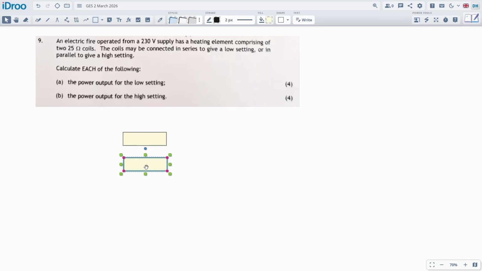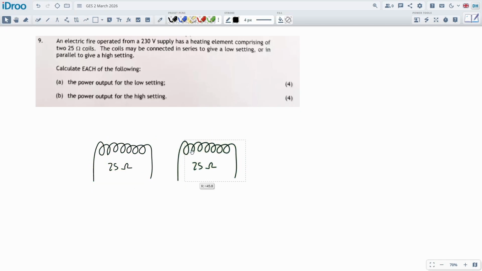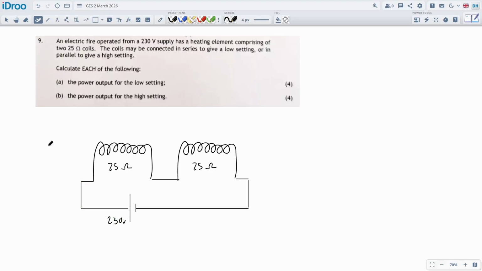The first one is going to be 2 heating elements. Oh, I actually draw them as heating elements. I apologize. I'm just going to draw them as resistors. Here's the heating element with 25 ohms, and the first one we're going to set them up in series. So here's the low setting. Let's hook these guys up in series. We'll hook it up to a power supply as well, and the power supply is 230 volts, and this is for part A. This is in series for the low setting.